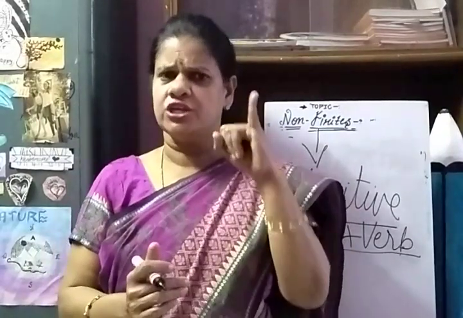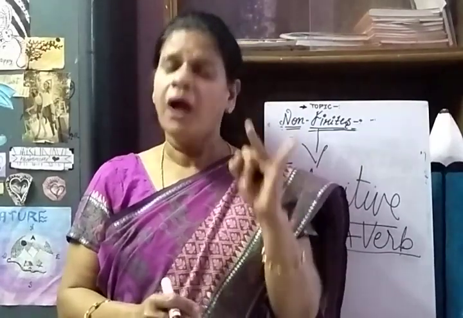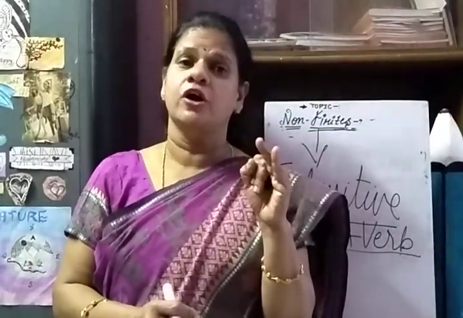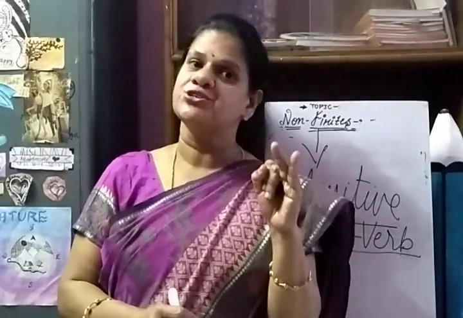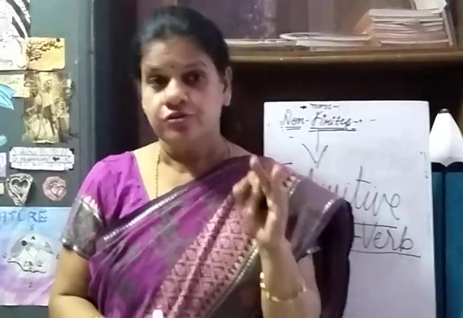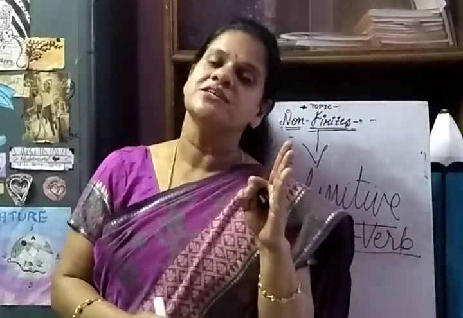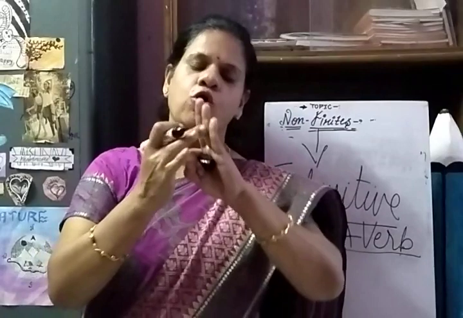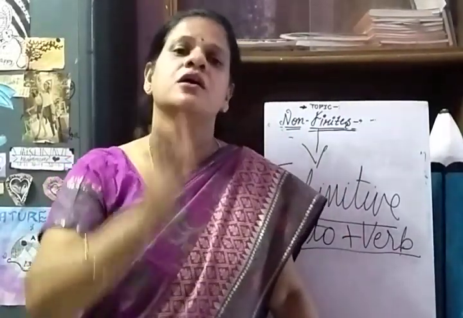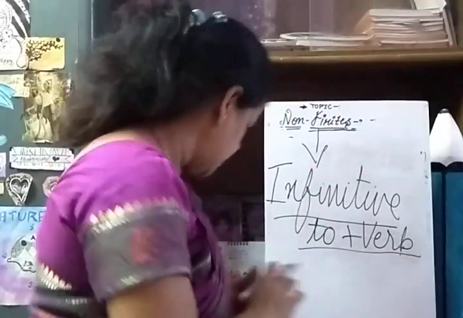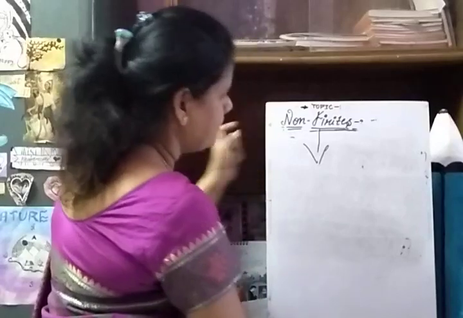What is the definition? Gerund, ing verb, acting as noun. Participle, again ing verb or ed or en verb or having plus V3, acting as adjective. The third one is infinitive, to plus verb, acting as secondary verb. These all three types of non-finites, as I explained to you, are non-functional verbs. Okay, so now I'll tell you about bare infinitives.